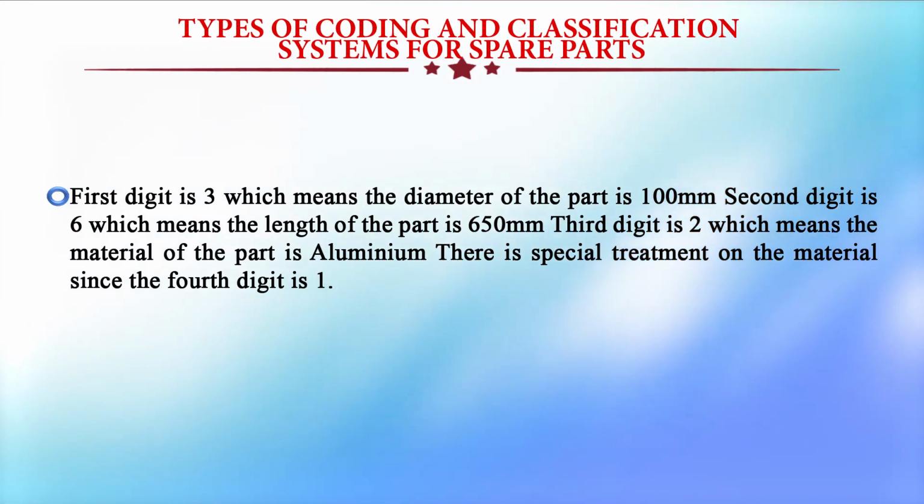So like that one has to code each and every part, each and every tool, so that one can identify them easily. You can see that in our course itself we are coding as BME 025. BME means Bachelor of Mechanical Engineering. 025 means we are coded like that: in the first year 0 to 9, in the second year 10 to 20, and in the third year 20 to 25.